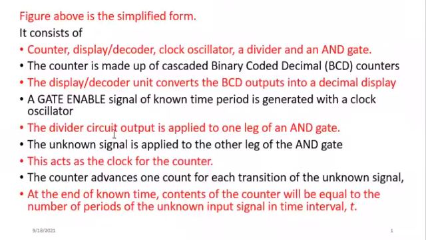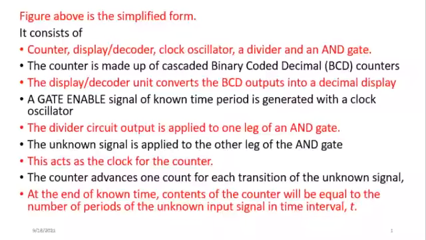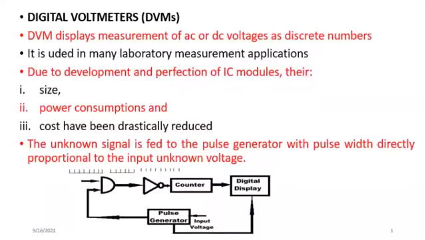Now the divider circuit, as I said, is the one that serves as one of the legs of the input. As you can see from this, one of the legs of this AND gate is from our divider, and the other one is from our Schmitt trigger, which is from the original source of signal whose frequency we want to measure. So whatever is the number of pulses detected from the output of that AND gate within a period of time, we say that is the frequency of the alternating signal.